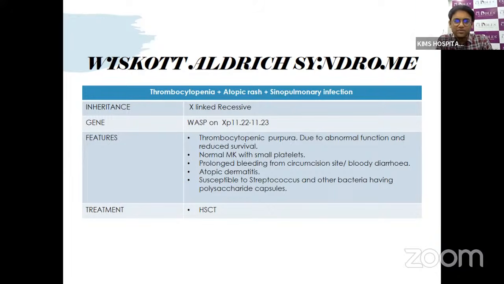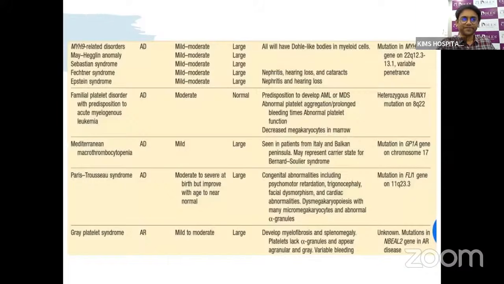They are more prone to streptococcal and other bacterial infections with polysaccharide capsules, which lead to more sinopulmonary infections and failure to thrive. They can also have diarrhea, and the treatment is hematopoietic stem cell transplantation. Then there are large platelet disorders like the May-Hegglin MYH9-related disorders, where they have mild to moderate thrombocytopenia, large platelets, and can be associated with nephritis and cataracts. So these are all genetic disorders where genetic analysis can lead to better identification.